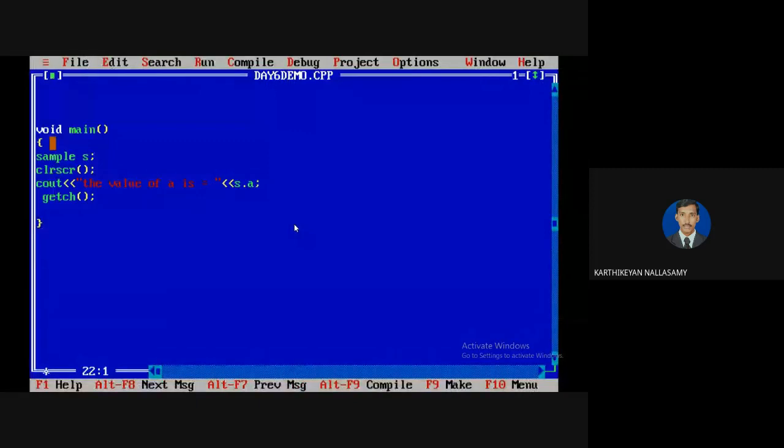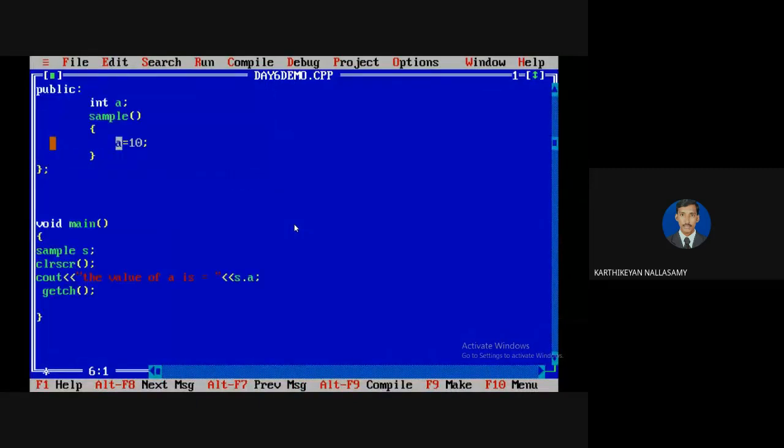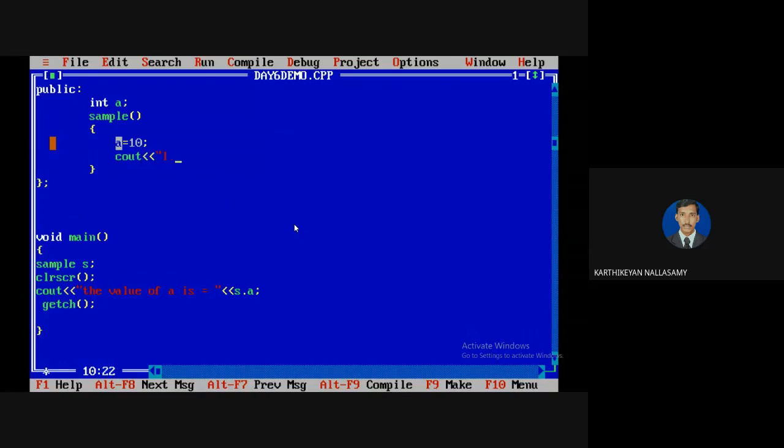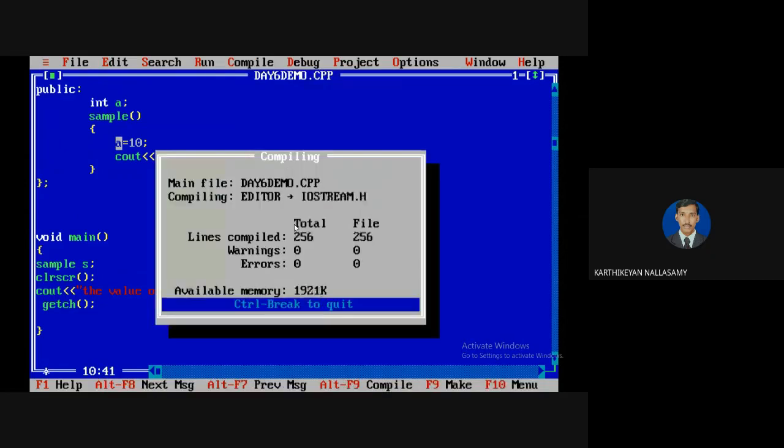If you want, you can show some print statement here: I am in constructor. I'm going to compile and run this program.